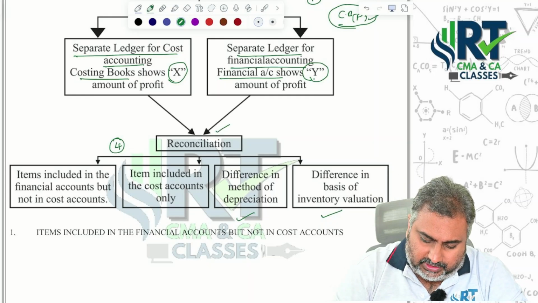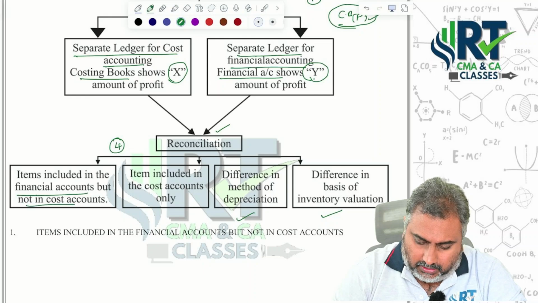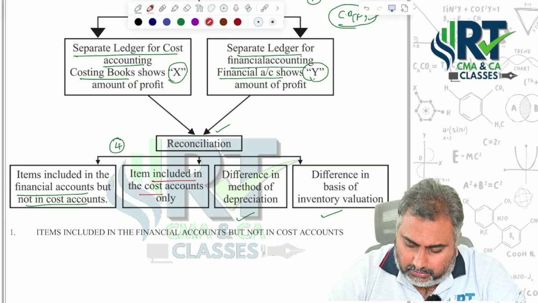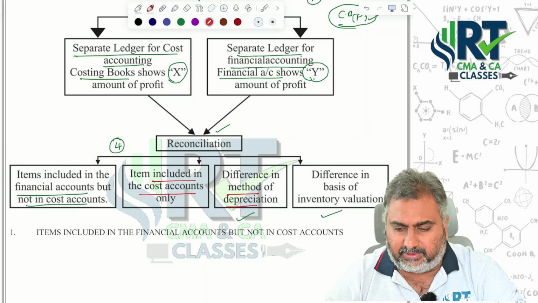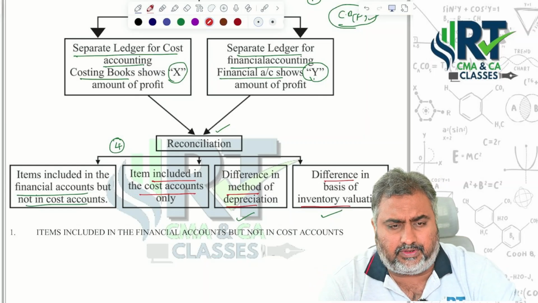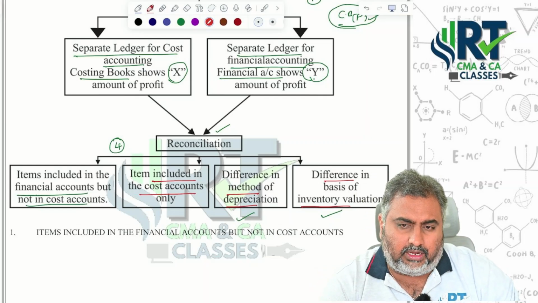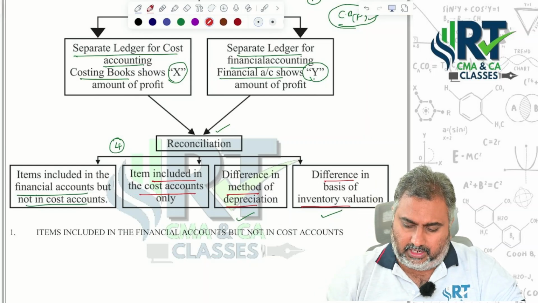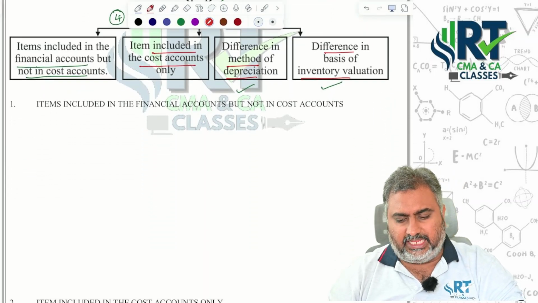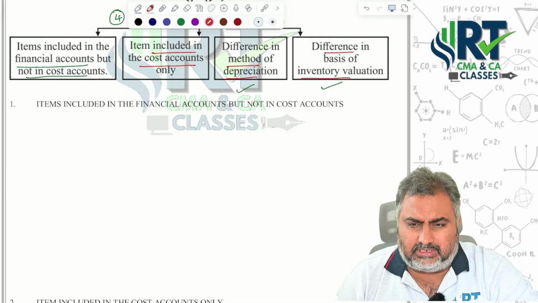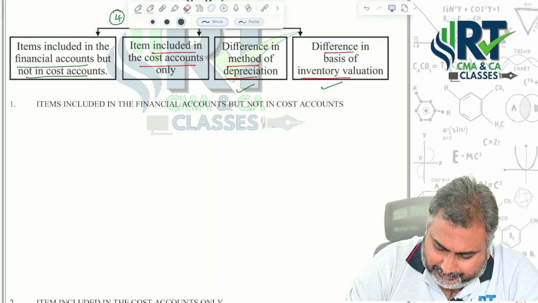First one, items included in financial accounts but not in cost accounts. In the same way, certain items are included only in cost accounts. And you have different methods of valuation under depreciation, even different bases for valuation of inventory. One more point I will tell you while we are solving the problems. Let's focus. First, items included in the financial account but not in the cost account. Sir, what is an example?